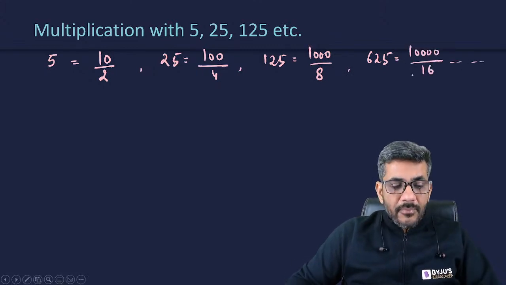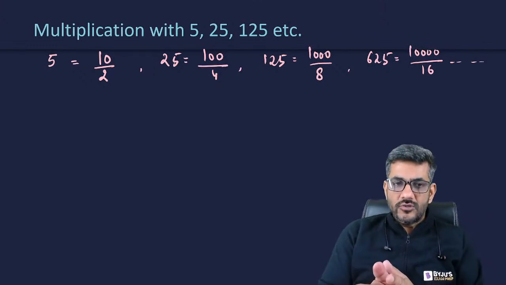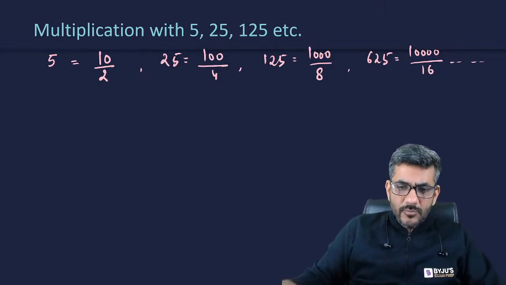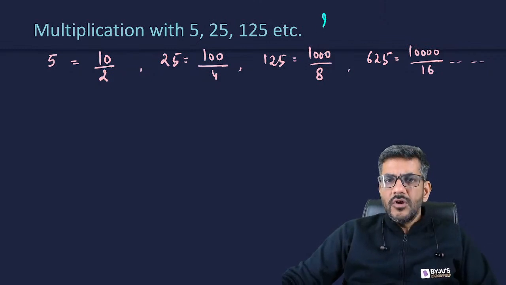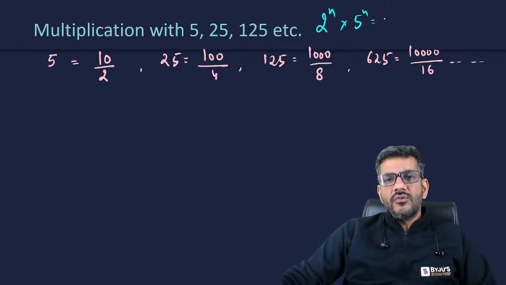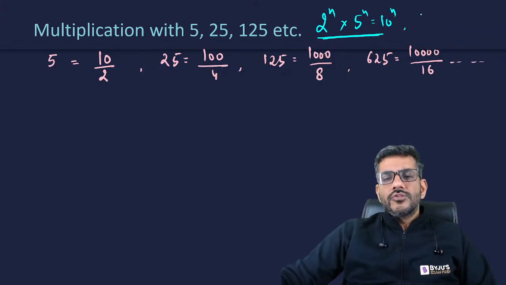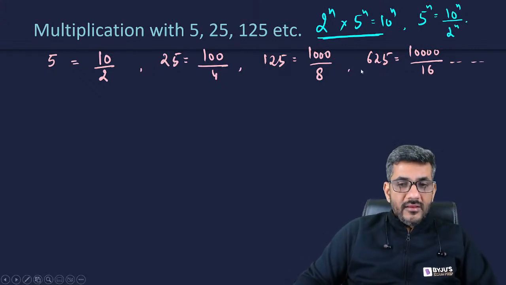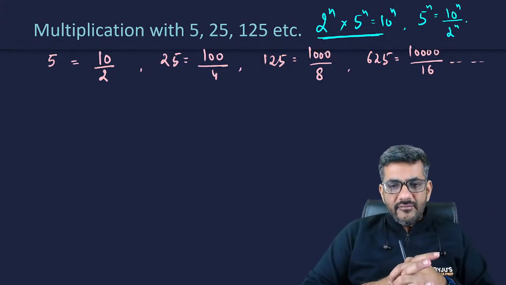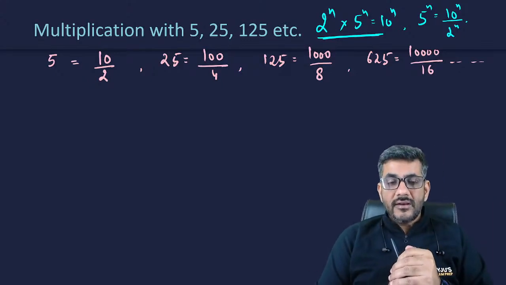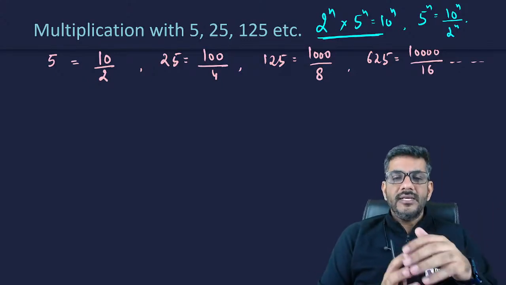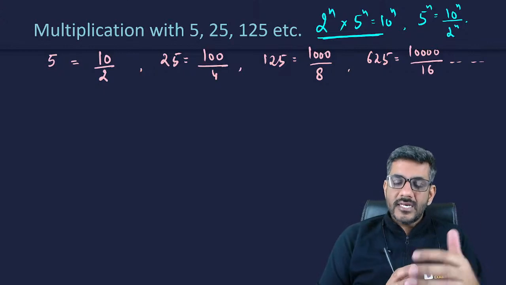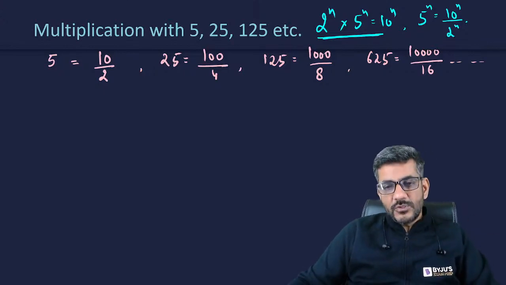Basically, any power of 5 is equal to the same power of 10 divided by the power of 2, because power of 2 into power of 5 is power of 10. That we all know. 2 raised to the power n into 5 raised to the power n is 10 raised to the power n. So any power of 5 can be written as 10 raised to the power n divided by 2 raised to the power n. So if 5 square is there, which is 25, it can be written as 10 square by 2 square, 100 by 4. 125 is 5 cube, it can be written as 10 cube divided by 2 cube. 625 is 5 to the power 4, it can be written as 10 to the power 4 divided by 2 to the power 4. That way we can write that.